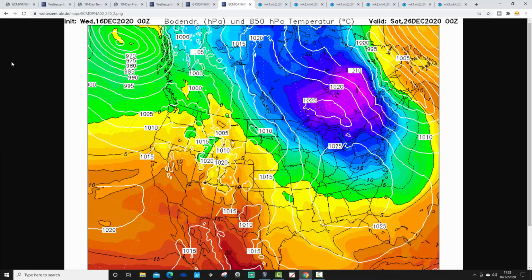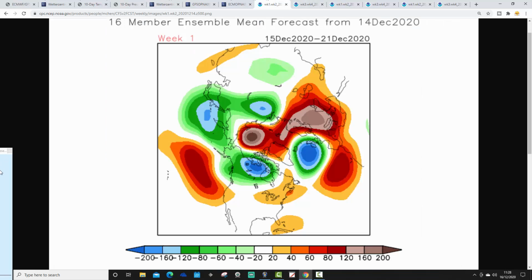So by day temperatures, as far as we go, 26th December, it does look very, very cold in the east and the northeast America. Much milder out in the west. And we've already established that just after this, we probably start to push those brutal cold temperatures away to the northeast. CFSv2 finally, so these 500 millibar heights break down to weekly periods.